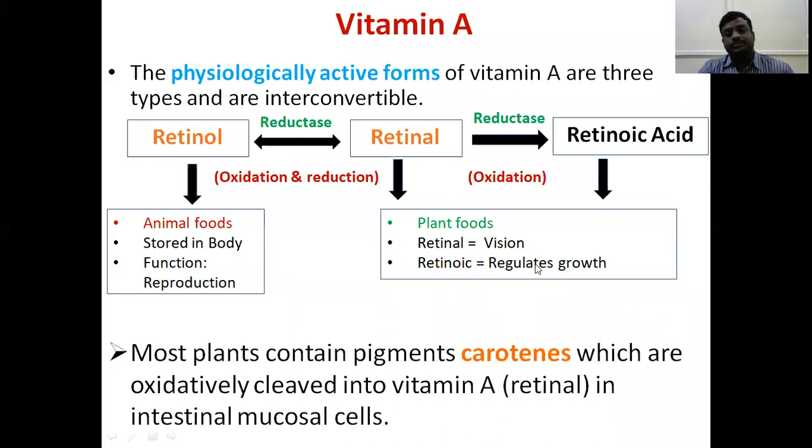Most of the plants contain pigments called carotenes. These are the pigments from which vitamin A is obtained, and they are oxidatively cleaved into vitamin A. I will show you what that is.